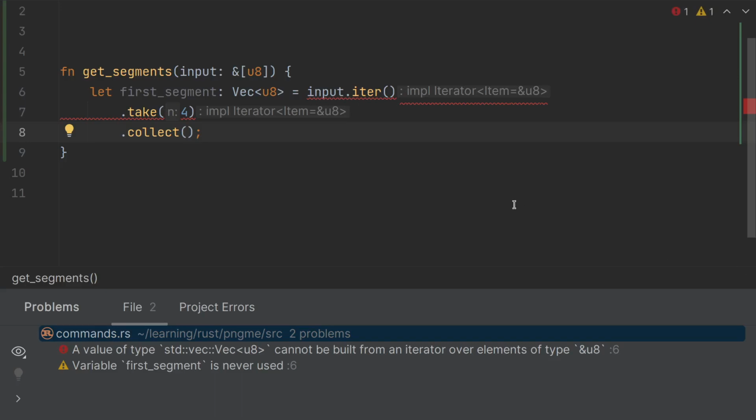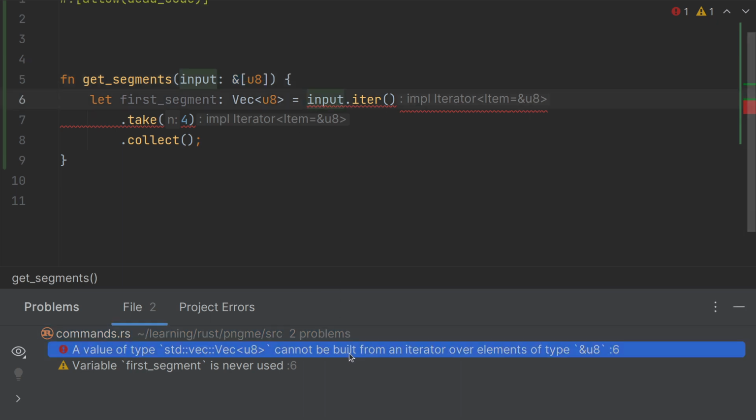Hello folks, and welcome. In this short Rust video, I'll be showing you some iterator adapters to make handling ownership a bit easier. In this example, we have a slice of bytes, and we're trying to take the first 4 elements and collect them into a vec of bytes. As you can see, the compiler is not happy.